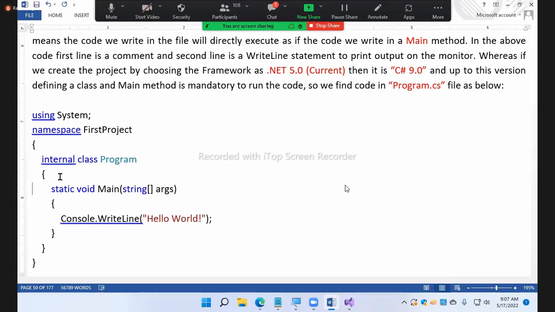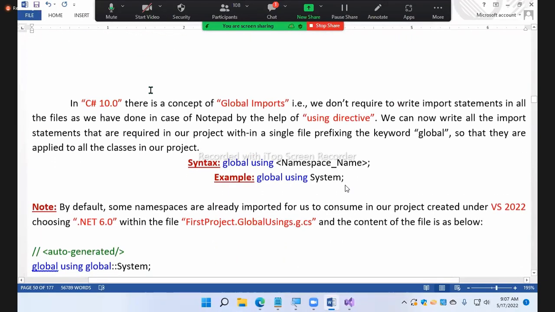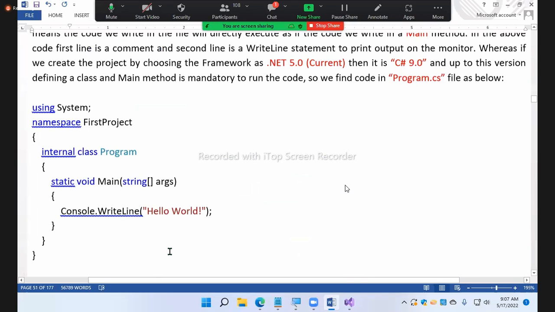So this is how it generates the code for you.